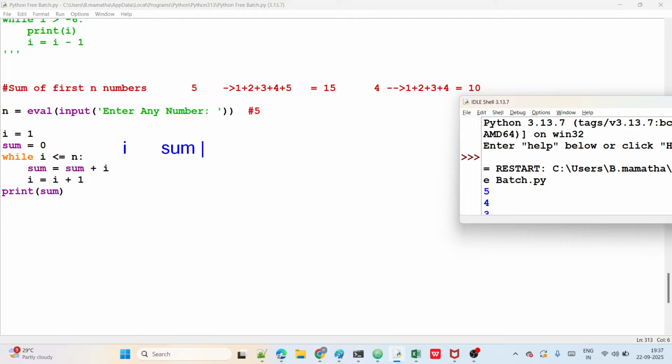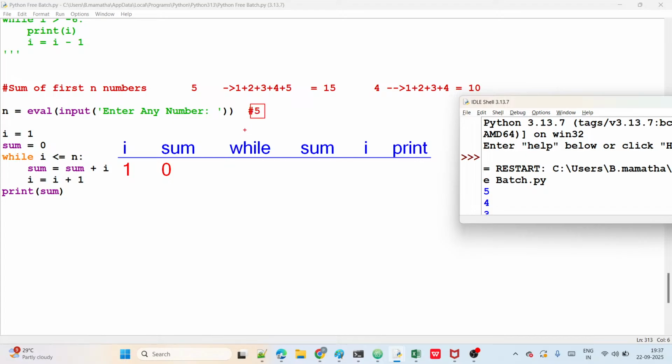Next the while loop. Next, sum equals sum plus I, and then I equals I plus 1. And then print, which is out of the block, at last. Now observe: the starting I value is 1, the sum value is 0, and the n value is 5.